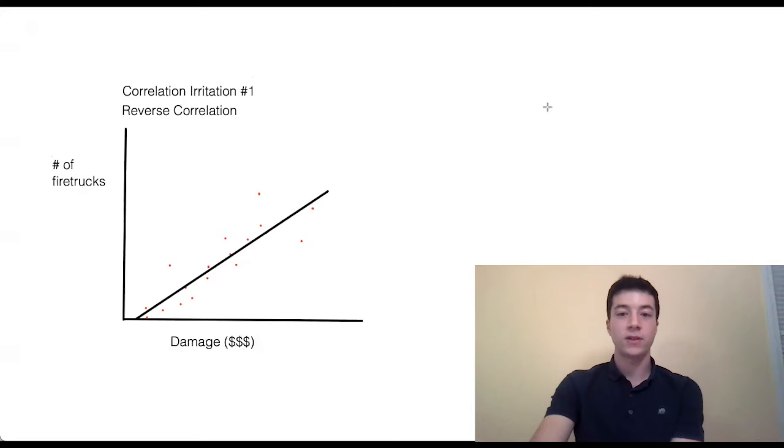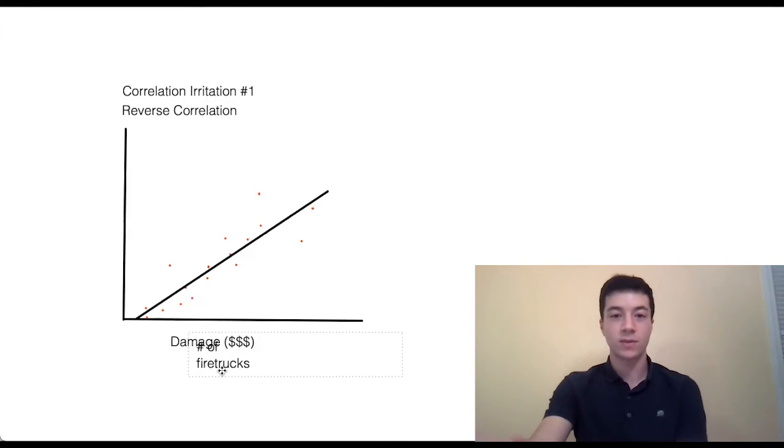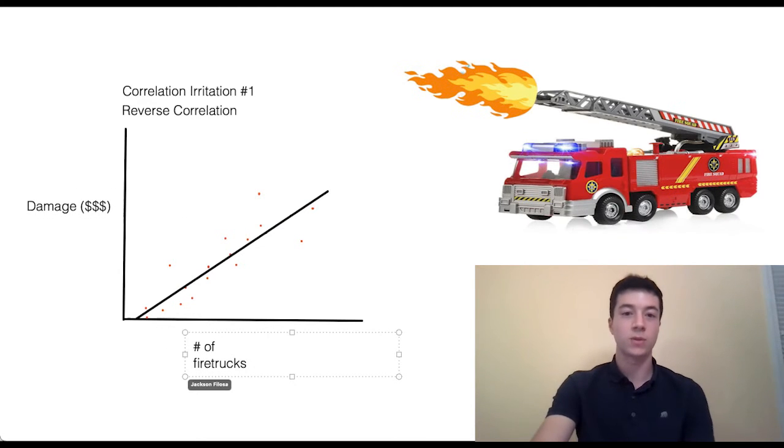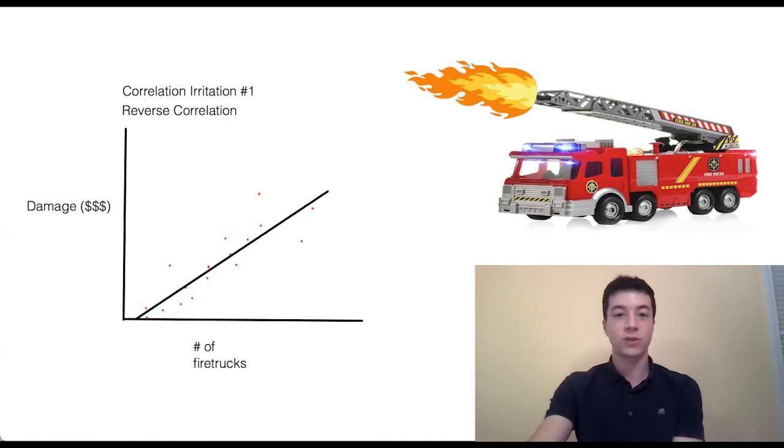If you were to reverse your analysis, the number of fire trucks arriving at a scene are also correlated with higher damages. Therefore, inferring causation this way would lead to the false conclusion that the fire trucks arriving are causing more damage. Imagine if a local fire chief jumped to this conclusion and then sent fewer fire trucks to a fire because he thought they were causing damage. The results would be catastrophic.